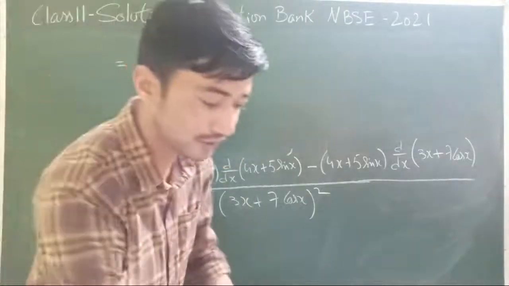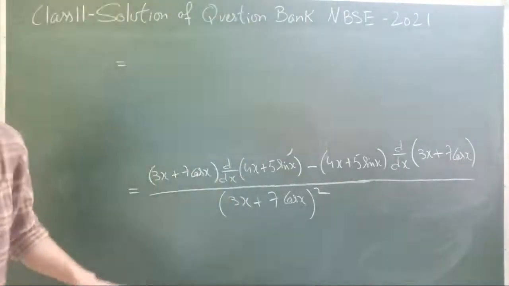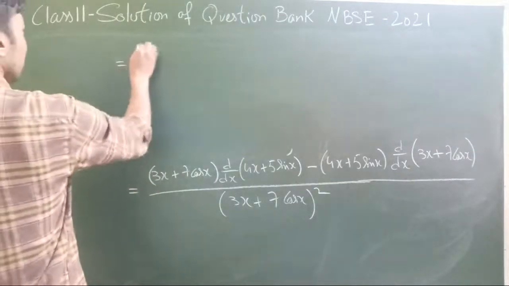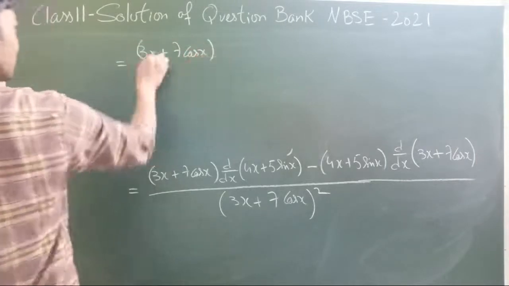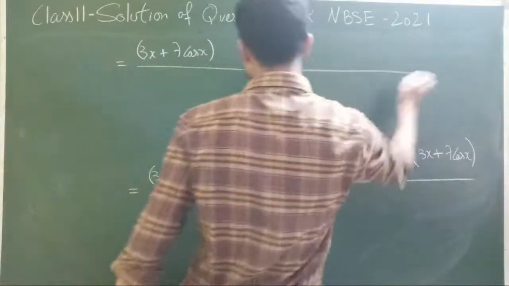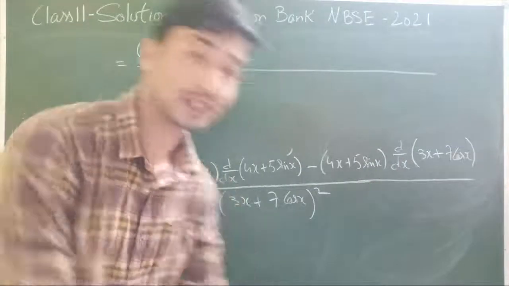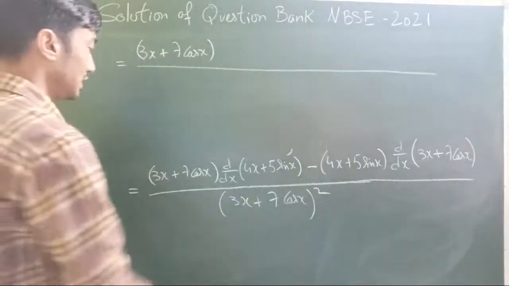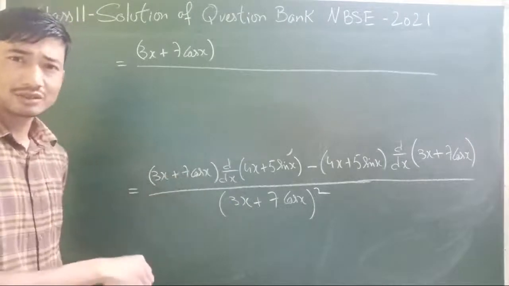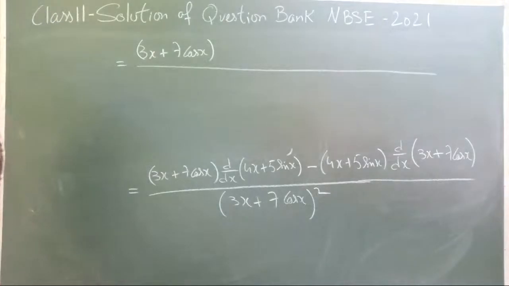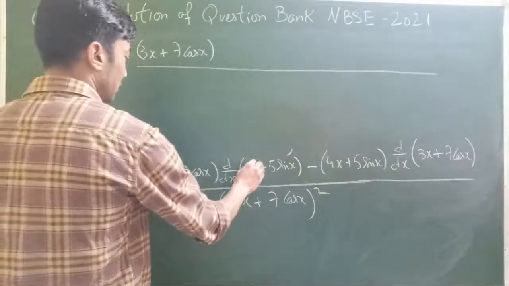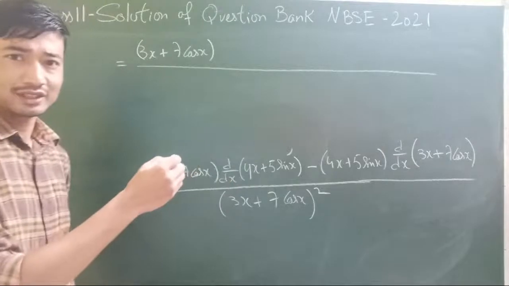All right, differentiation. So now time to differentiate. Let's differentiate and see what happens. So we have 3x plus 7 cos x. I don't know how many of you know, because if we continue to write down all the steps, shall I write, or without the steps also it will be fine? Should I write? Shouldn't I write?